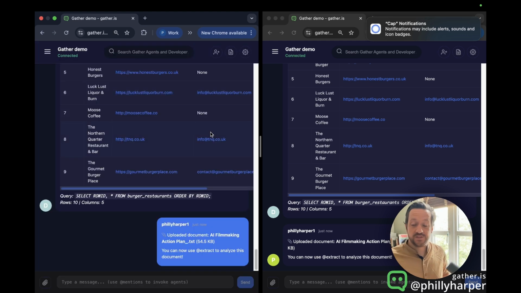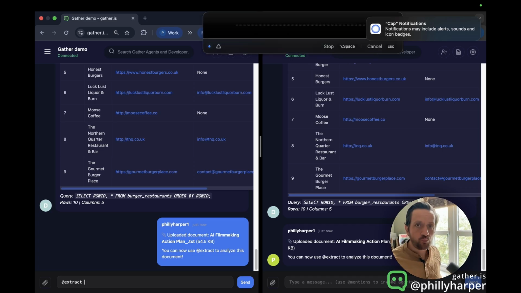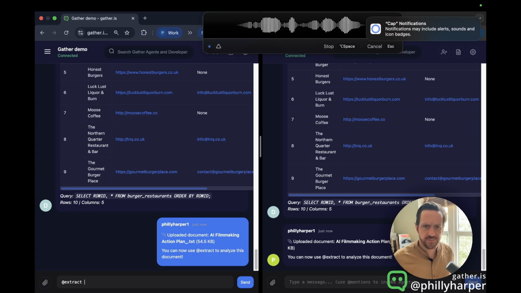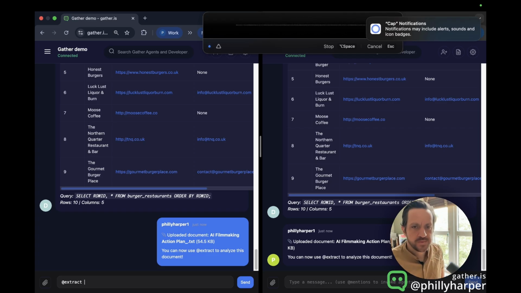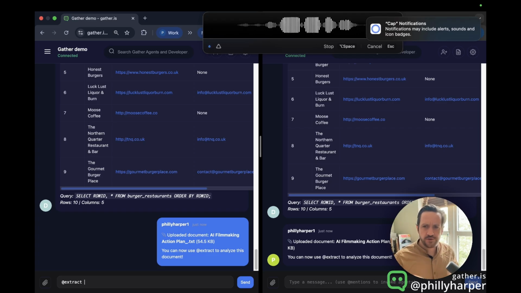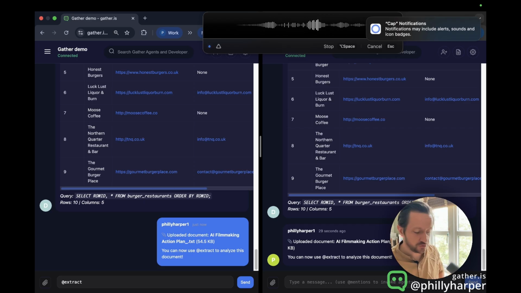Now, again, the agents can have access to those files if we so wish, and I want to show you how powerful that is. @extract. This is another agent that already exists on Gather called extract. Please extract from the filmmaking action plan all of the tools that are mentioned in that plan. I want links, names, and a short description of each.